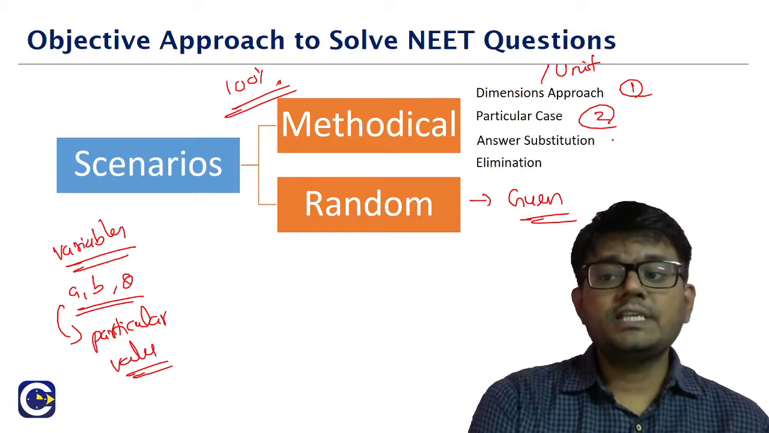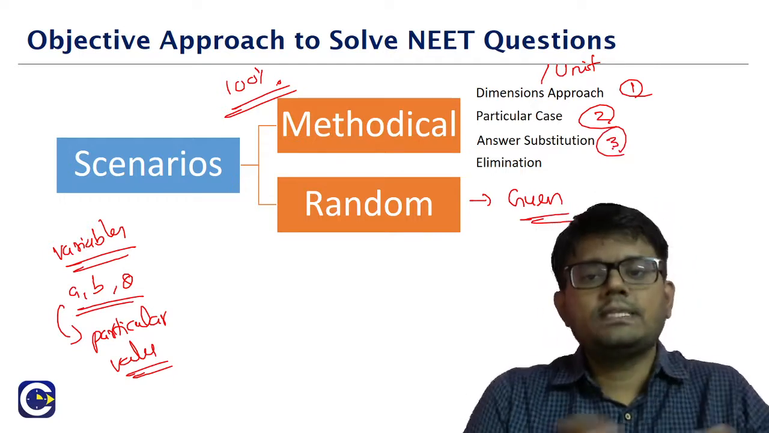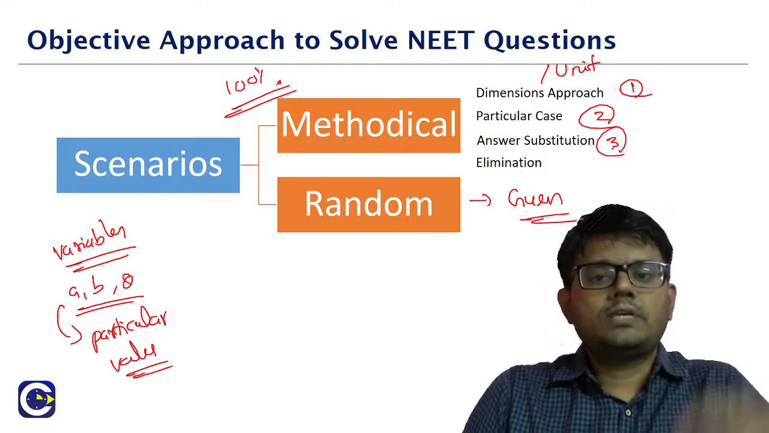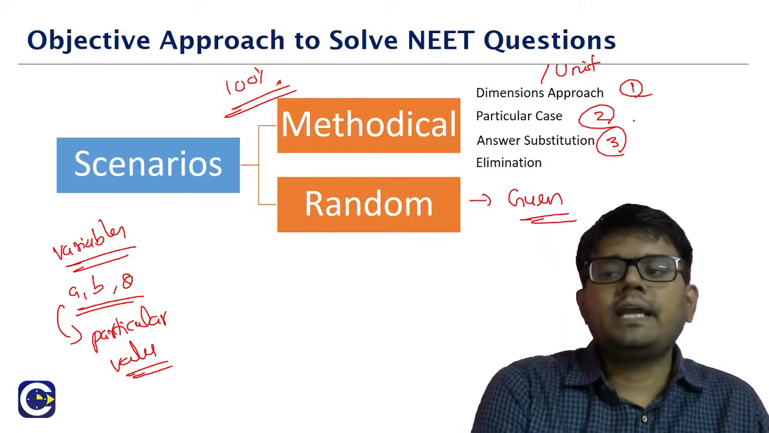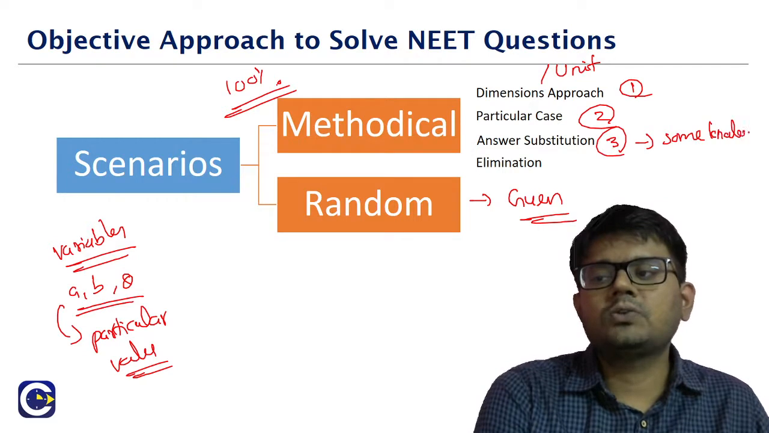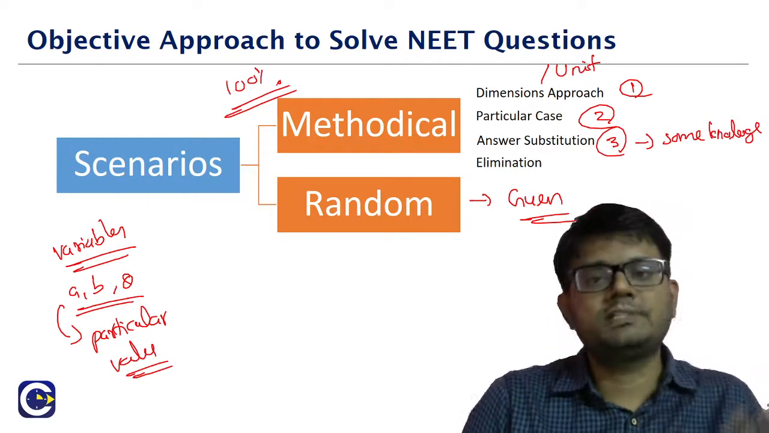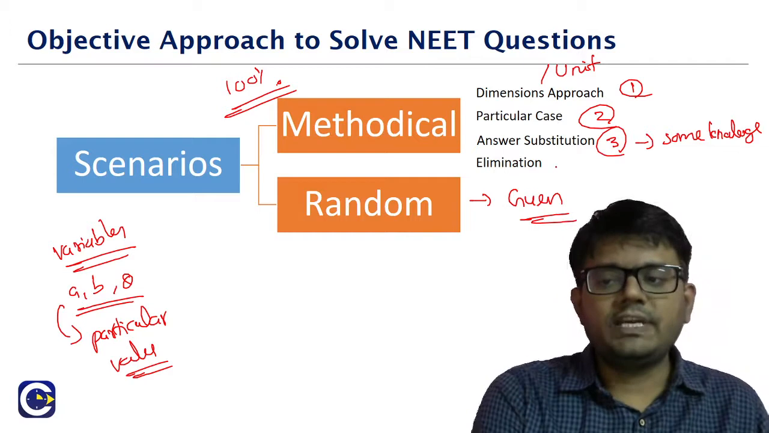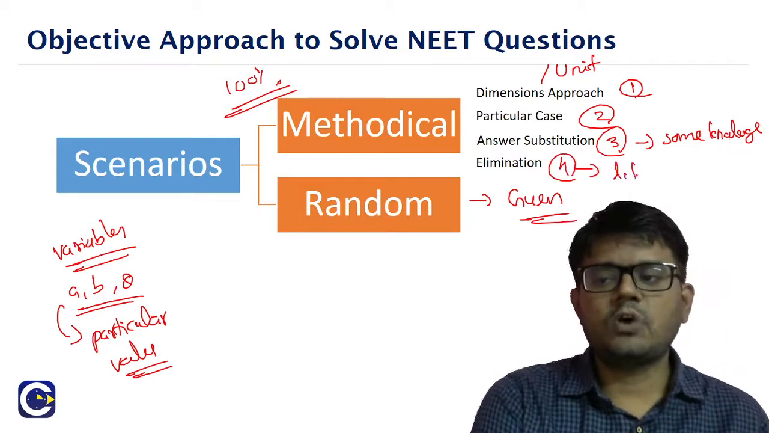The third approach is answer substitution. Generally, we'll be given 4 options, and we'll have to take each of these options, substitute, and check. Here you might need some knowledge. For answer substitution, we might need some knowledge about the basic concept in that question. The fourth one is elimination. For this we will require a little bit more knowledge.